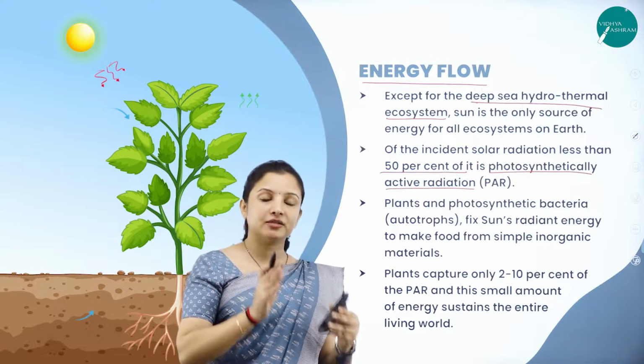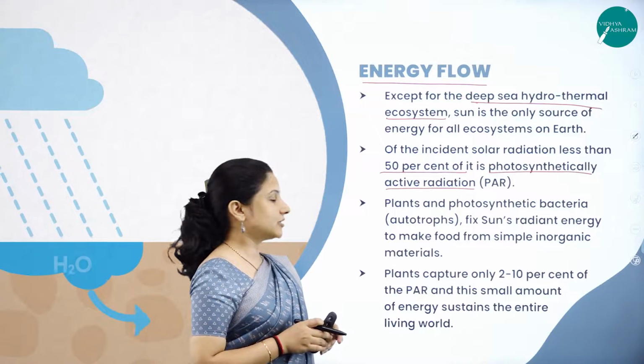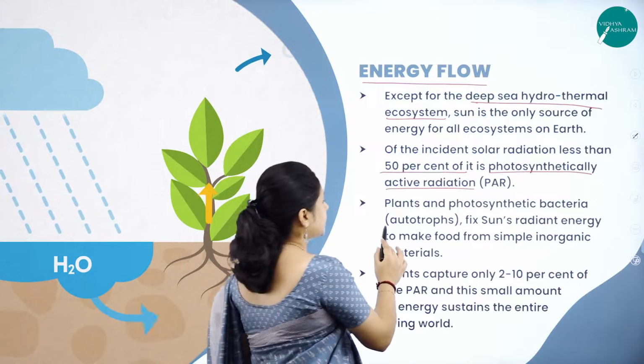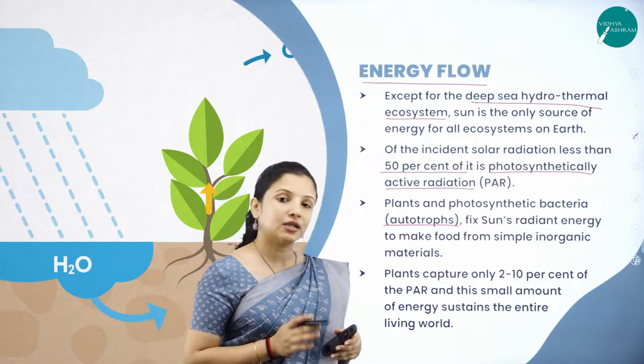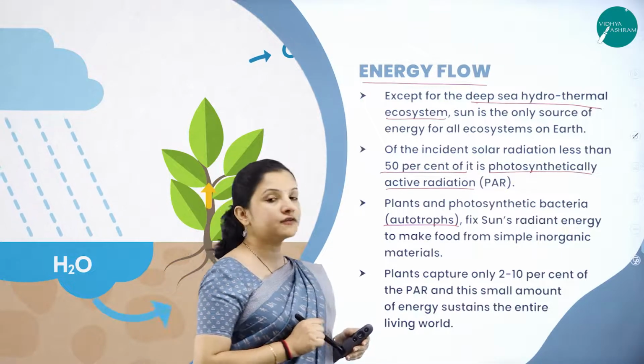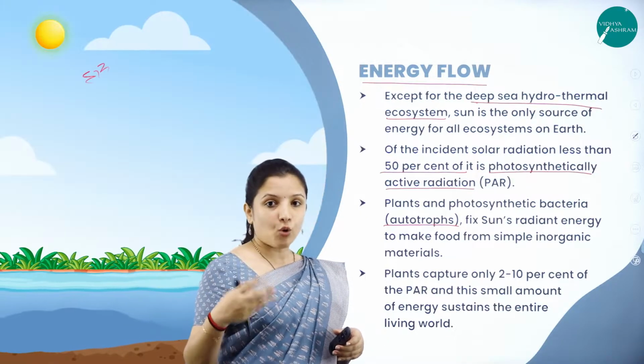And plants and photosynthetic bacteria are called autotrophs, because they are capable of making their own food, right?